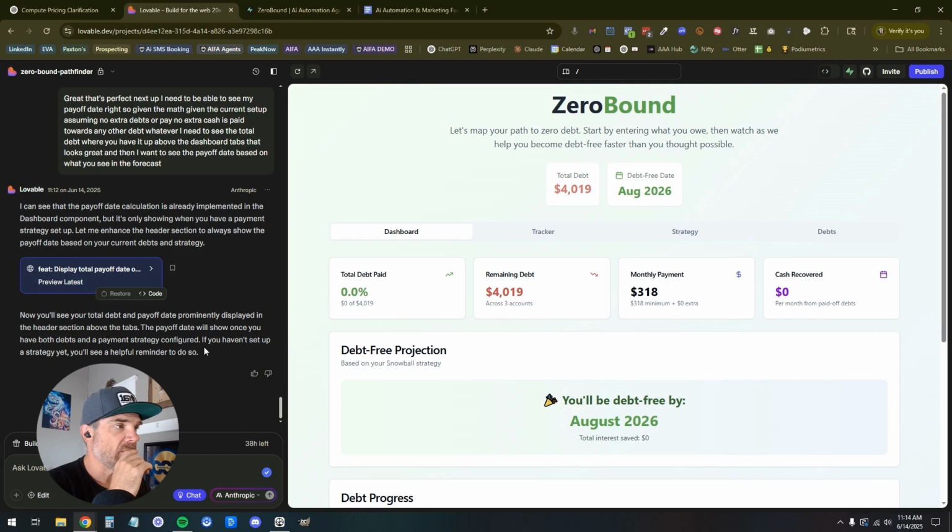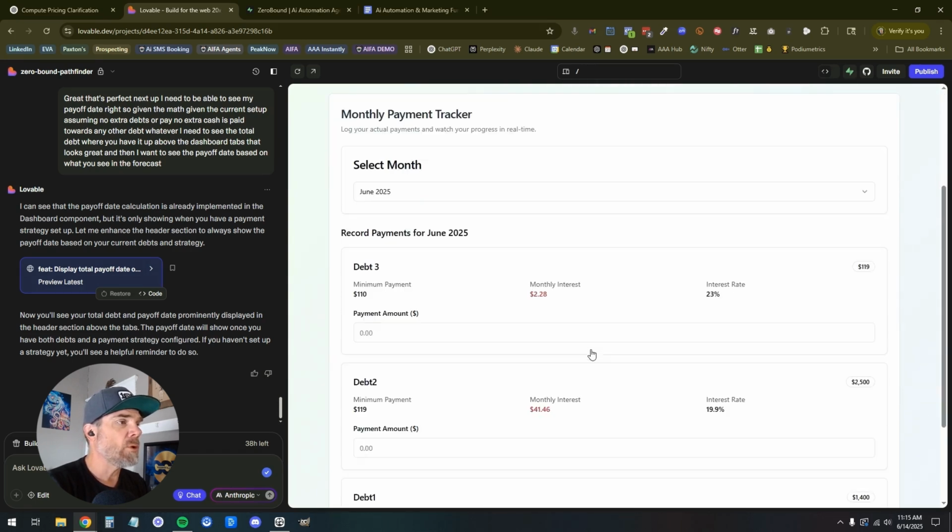Cool. That said, what do I want to do next here? In Lovable, there's a chat feature. This is where you can actually interact with Lovable without applying any changes to your code. This is great because it has the context of the code without executing it or changing it. So what I'm going to do is use a screenshot here under the tracker. I'm going to take a screenshot of this if I can get Screencast-O-Matic to launch. Actually, I just answered my own question by reading.